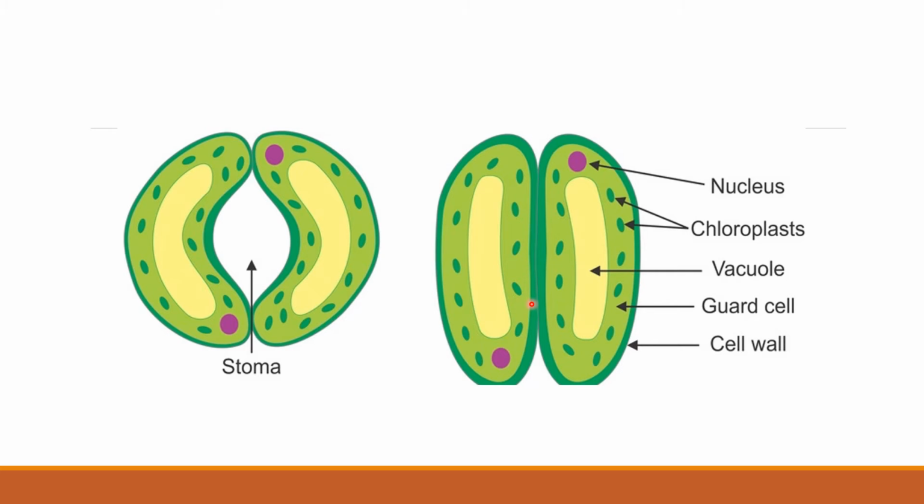closed because they have a thick wall. It is closed properly, but still there should be a little gap over here. So when water goes out from the guard cells, they get flaccid. When they get flaccid, due to this thick inner wall of the guard cell, they get closed, and then a little bit of diffusion will be there, but diffusion is not completely stopped.